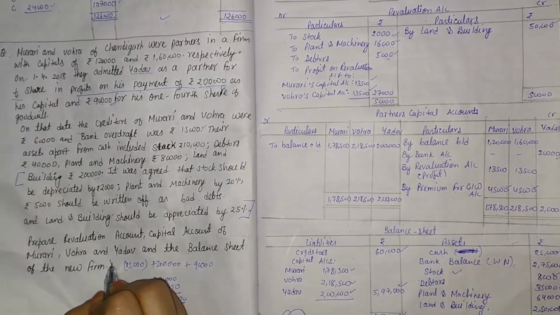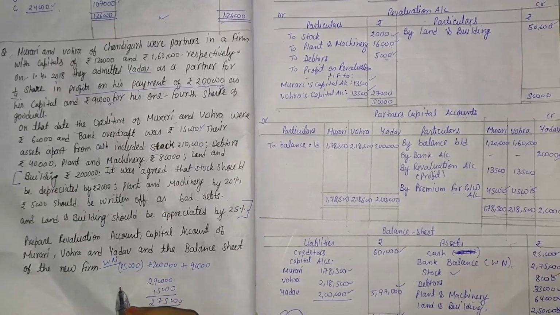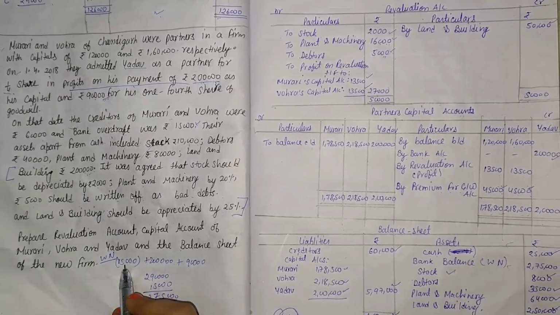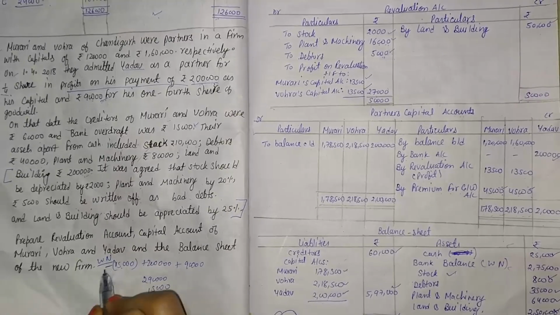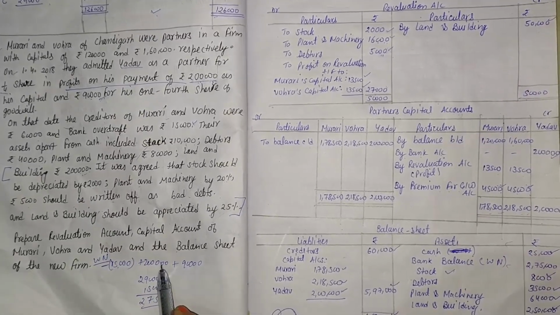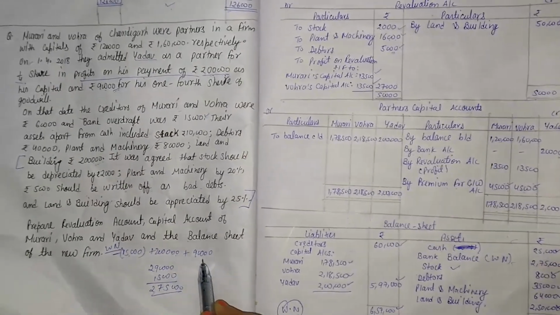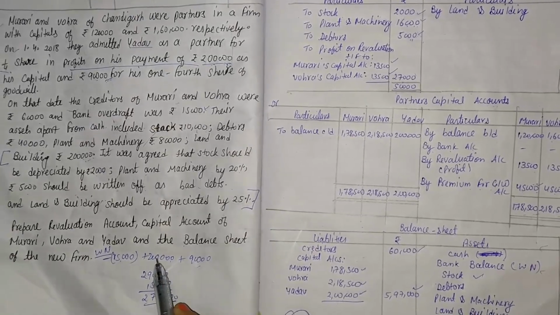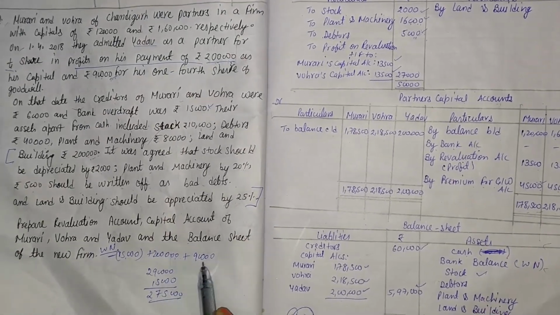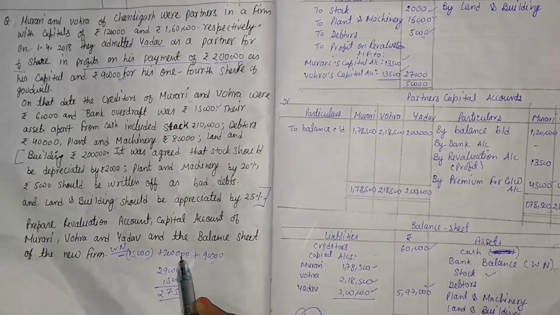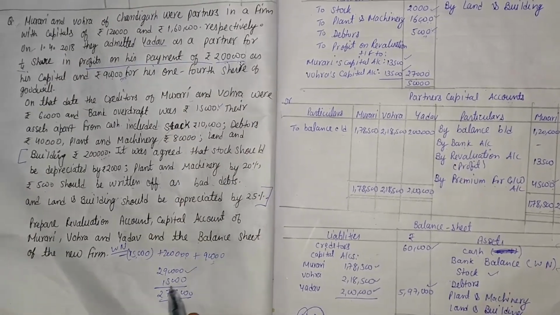Here the working note is: the bank overdraft is given as a negative value. The new partner comes with 2 lakh capital and 90,000 as goodwill. So 2 lakh is a positive value, and 90,000 is also a positive value. 2 lakh plus 90,000 is 2 lakh 90,000.